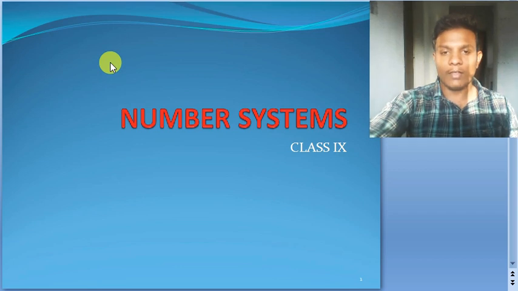We'll have a quick revision of the topics you learned in your lower classes, and you'll also see a new set of numbers that you will be learning now, that is irrational numbers, and how to represent and identify a given irrational number, and many more, like rationalizing the denominator and all. So without any delay, let us get into the basic concepts now.